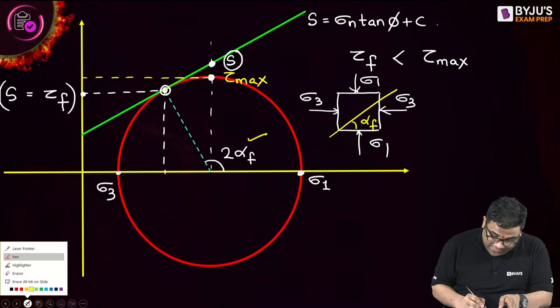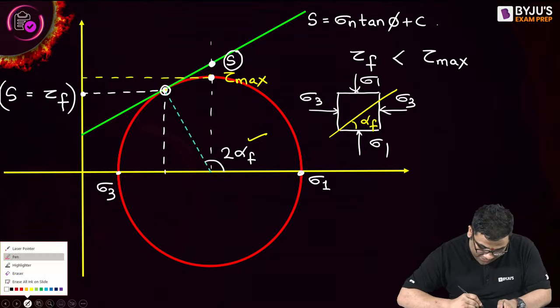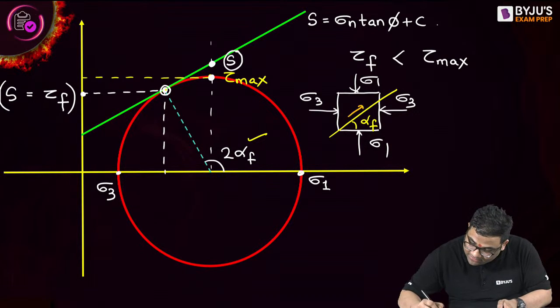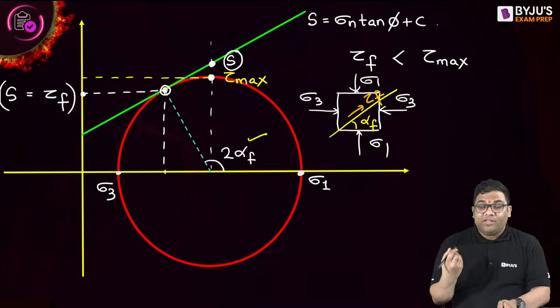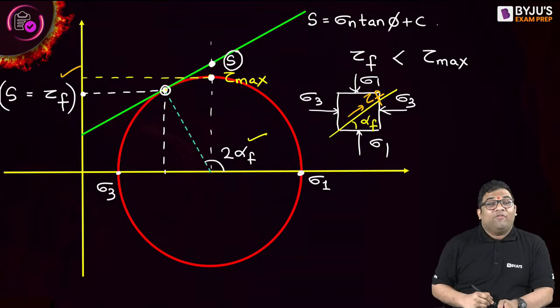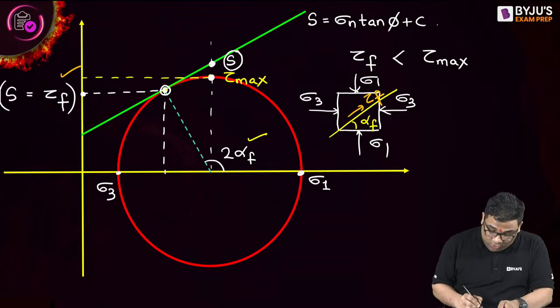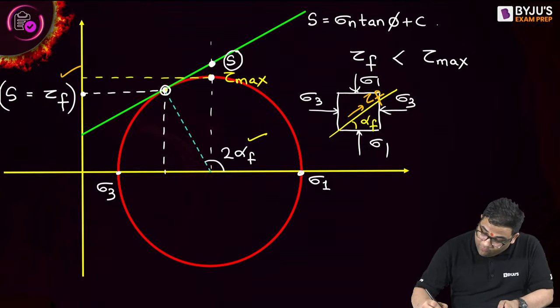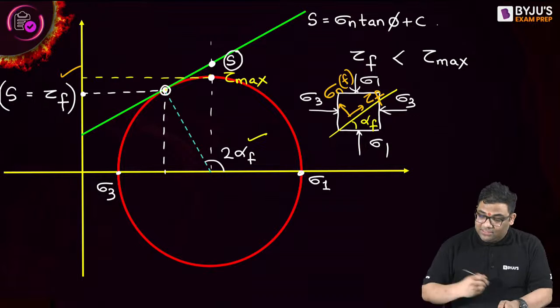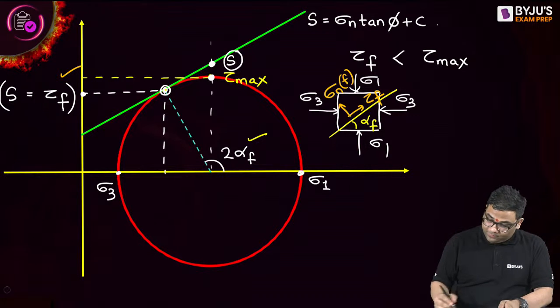On this failure plane, if I want to find out the shear stress, this will be what? The shear stress on the failure plane. I can find it out graphically like this, right? And on this failure plane, if I want to find out the normal stress, this will be what? Normal stress in the failure plane. I'll draw a little bigger one.